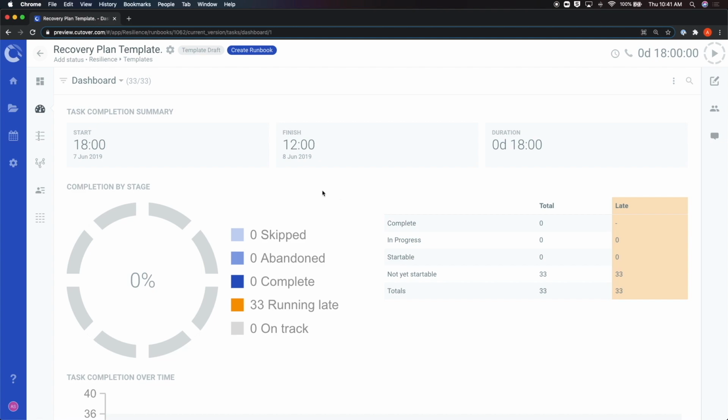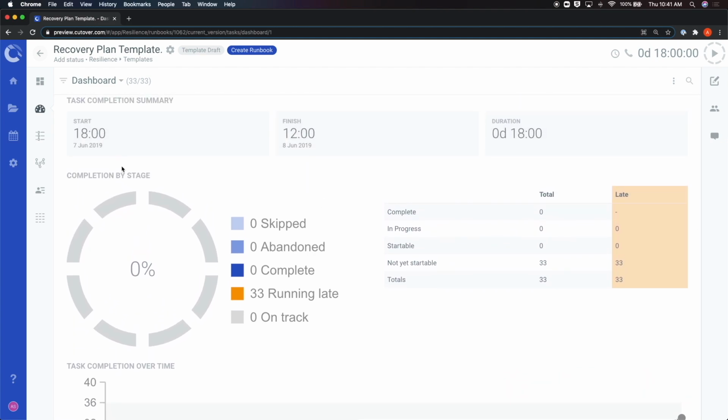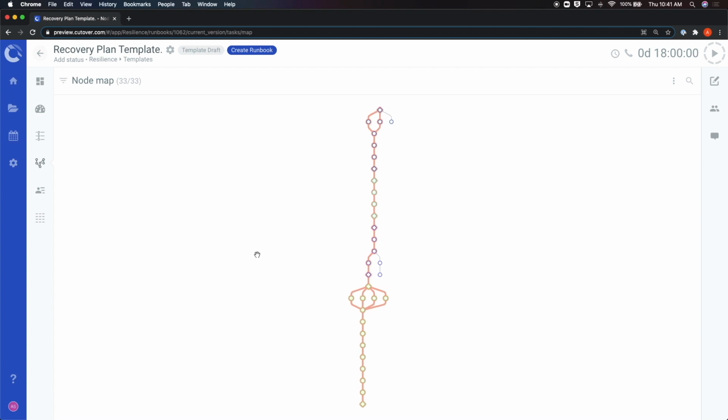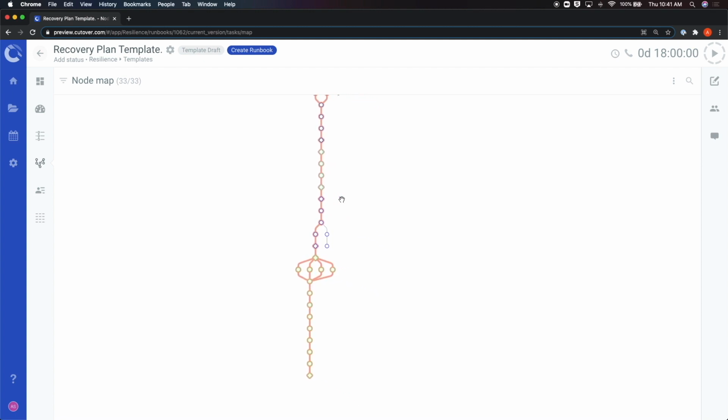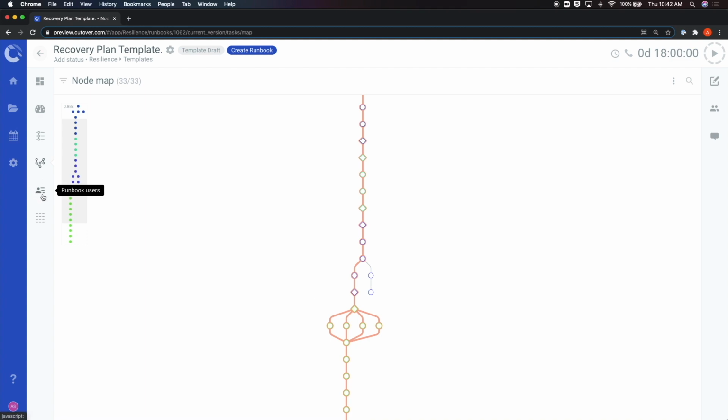Then there's the dashboard, which gives you a dynamic visualization of the performance of the runbook. We will dive deeper into the dashboard functionality in a later video. Next is the node map, which gives you a visualization of the task in the runbook, as well as the dependencies between them. This view also shows you the critical path along the task, which is highlighted by an orange line. We will further discuss how to configure the task and their interdependencies in a task configuration video.